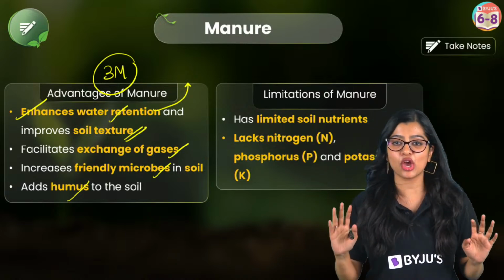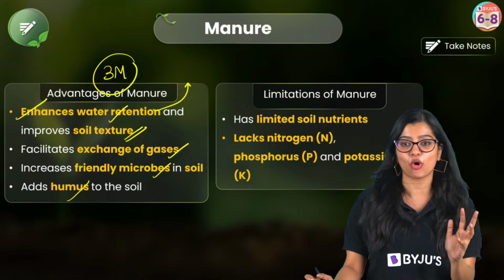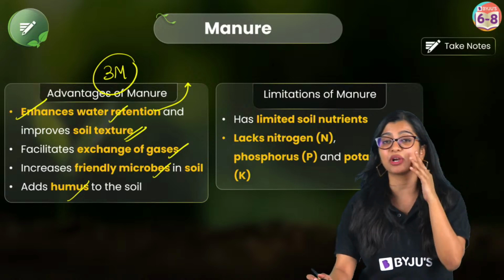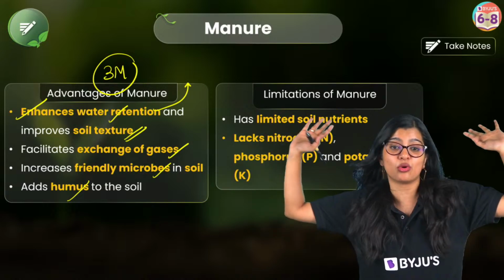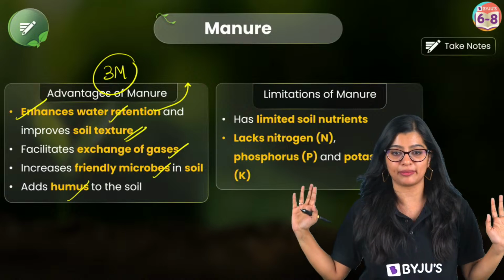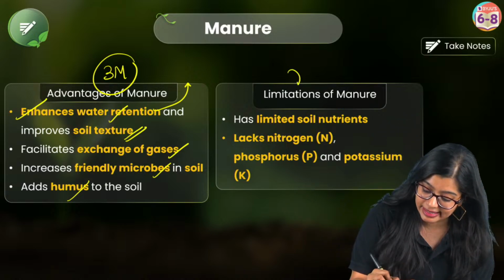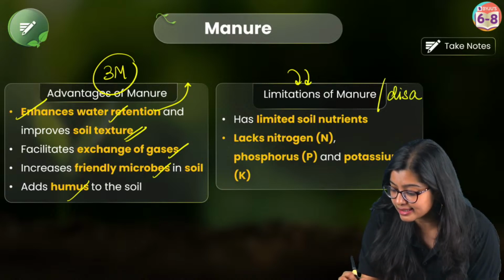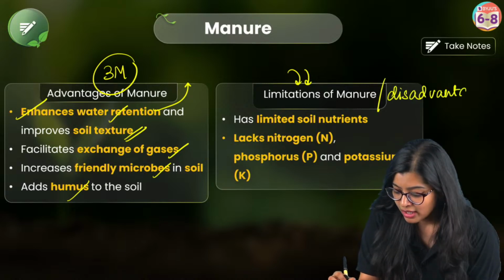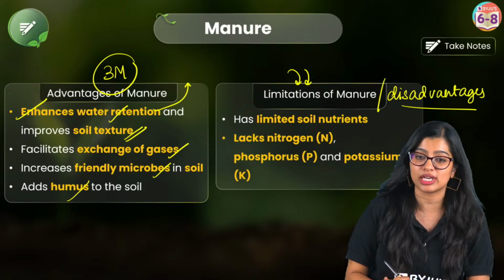Now, it's not that just because manure is organic and eco-friendly, we see that, oh, everything is good about manure. There is no problem, right? So, in this case, we see that there are some limitations, or there are some disadvantages, right? Now, what are the disadvantages?